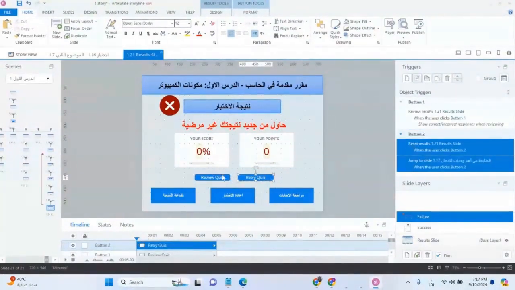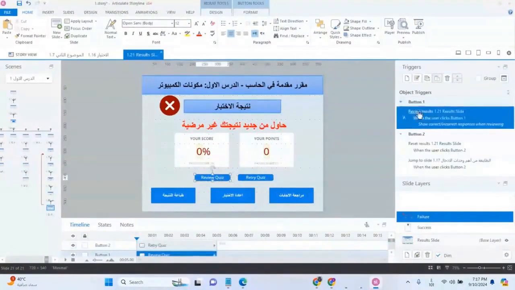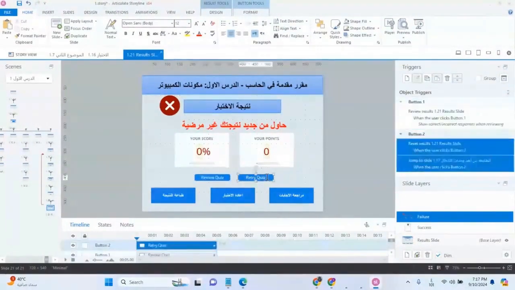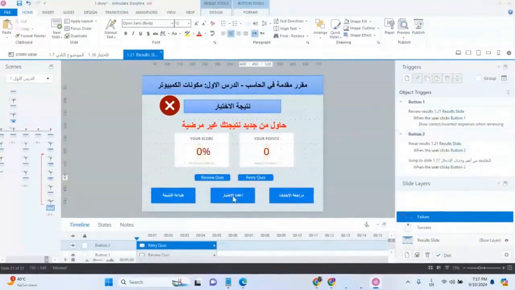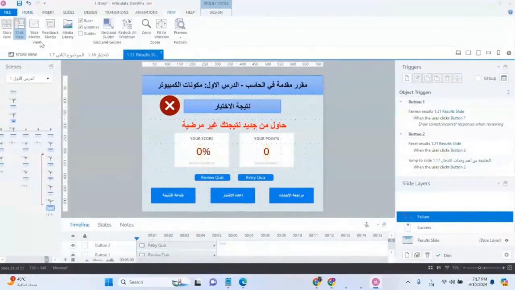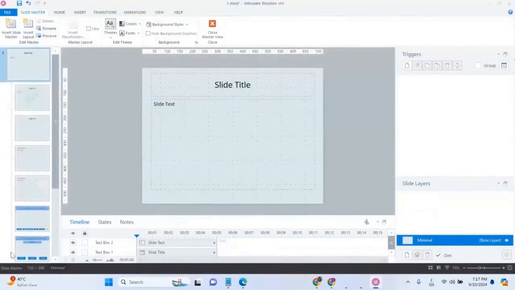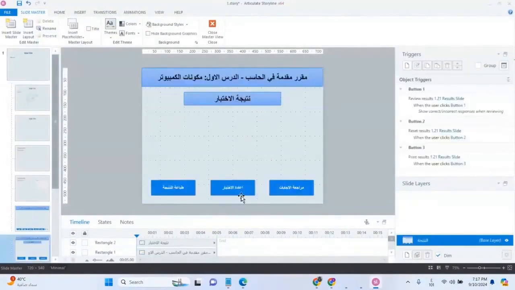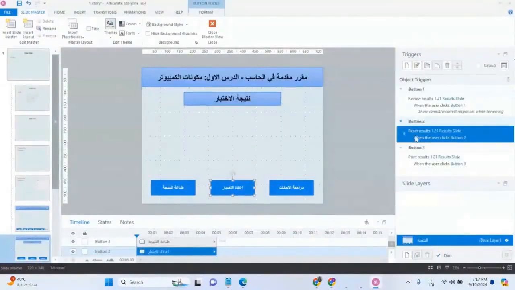Reset. If I create a button, review and reset confuse me. I corrected it. All right? I printed the result perfectly. Nothing else is wrong. I said it, fixed it in case he passed. Let's set the fail. I fixed it for passing. As I said, let's celebrate success. Our student deserves good news.